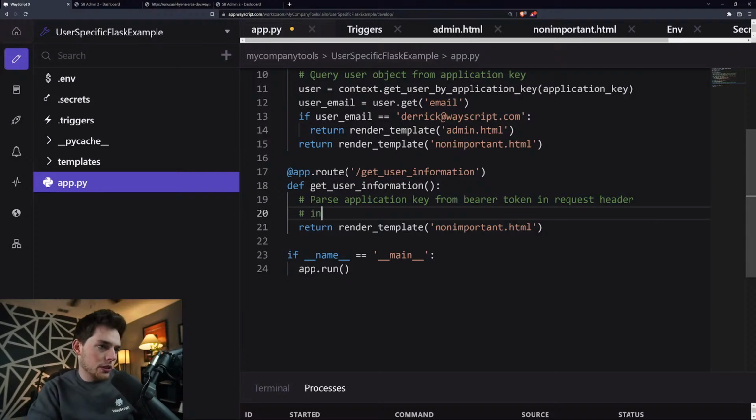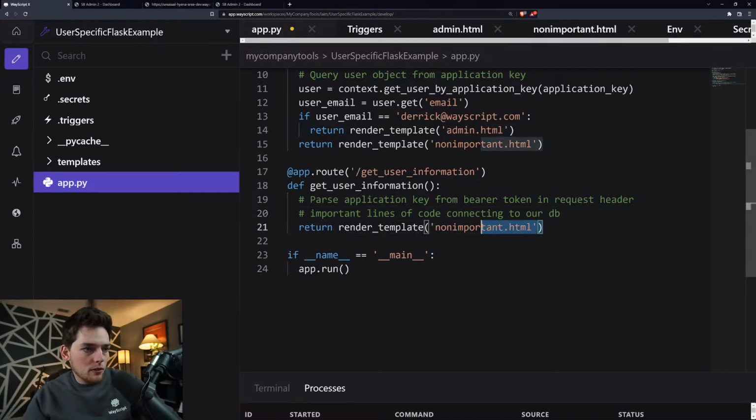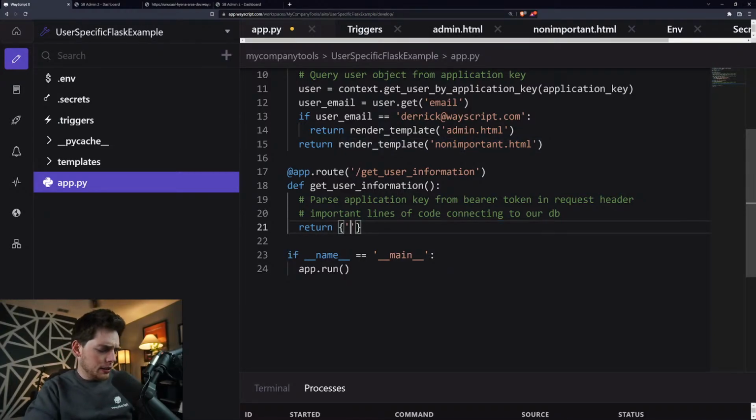So important lines of code connecting to our DB. And then in our return statement, we will return a JSON struct. We'll say something like message, and we'll do it worked.